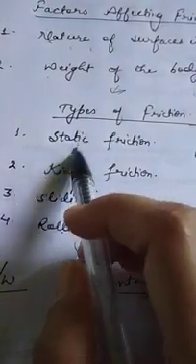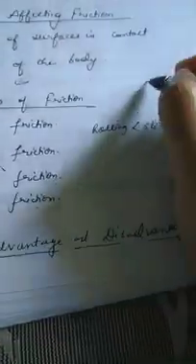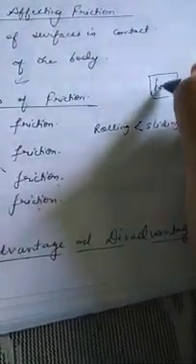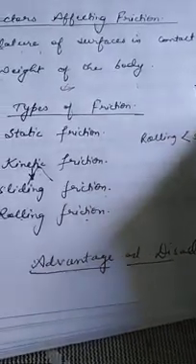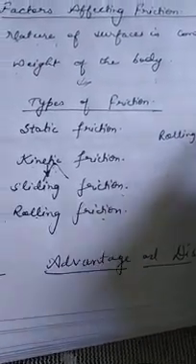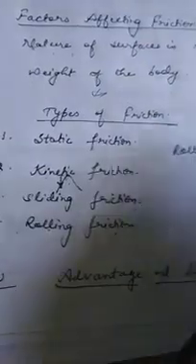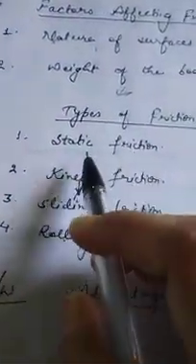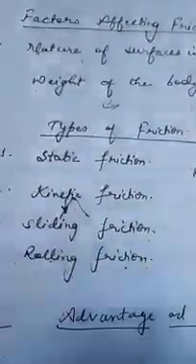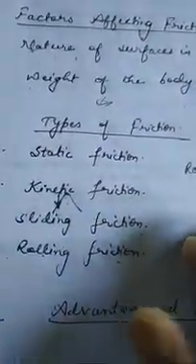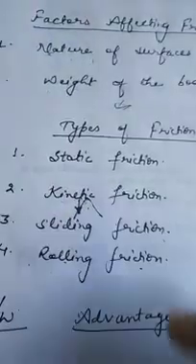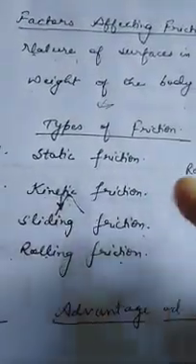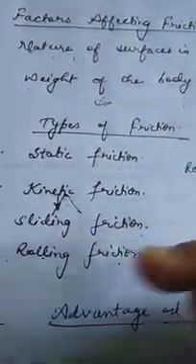Suppose a heavy object is kept on a table or any surface. It is very heavy and we want to move it. To do so, we start pushing the object with a small force. In response to the applied force, the force of friction also opposes the motion of the object.